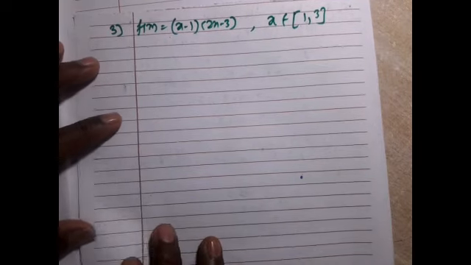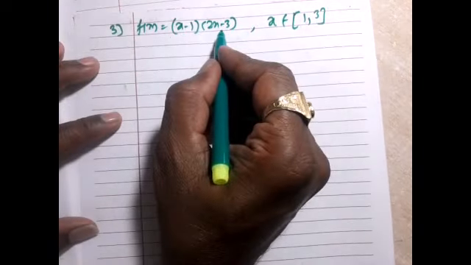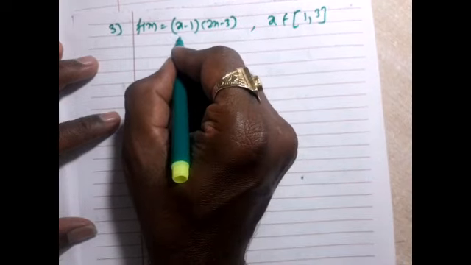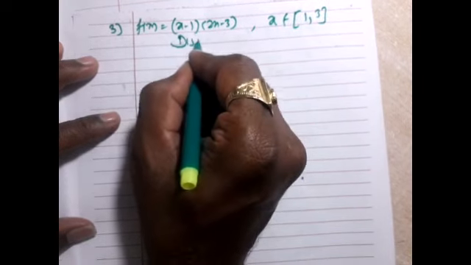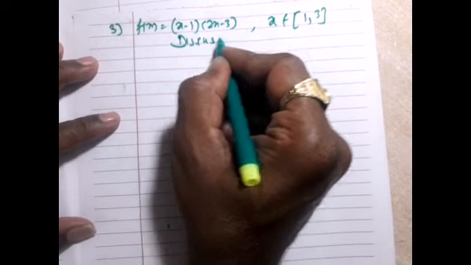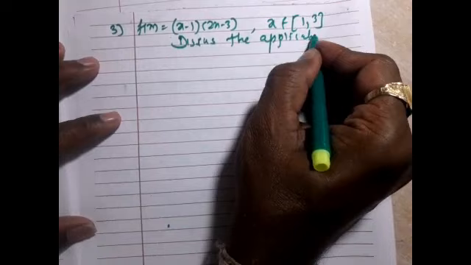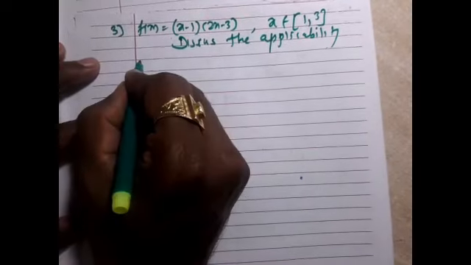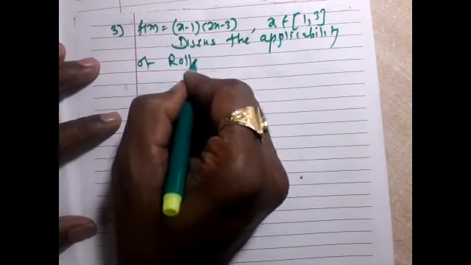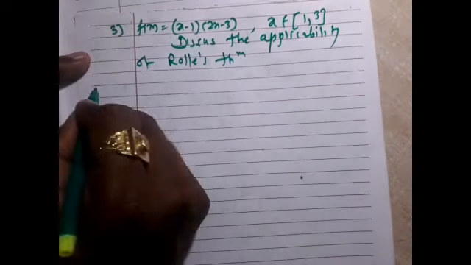Example number 3, f(x) = (x − 1)(2x − 3). Discuss the applicability of Rolle's theorem.